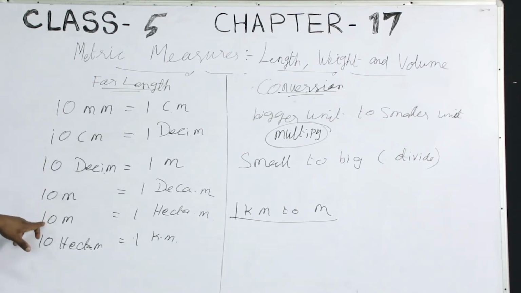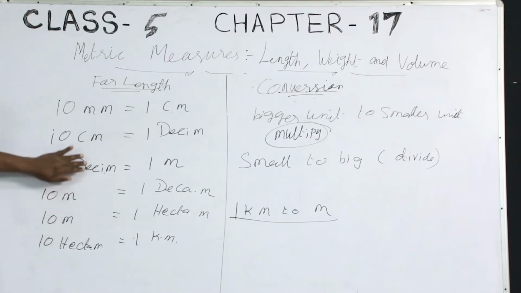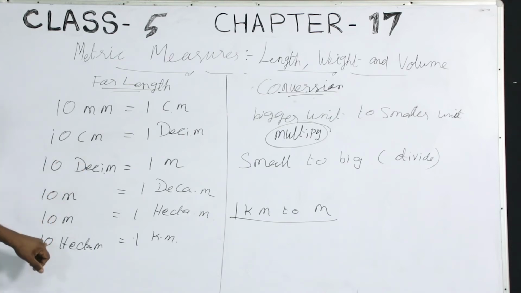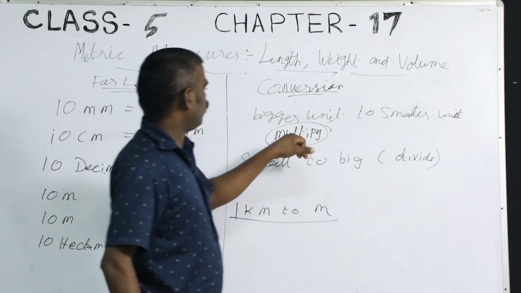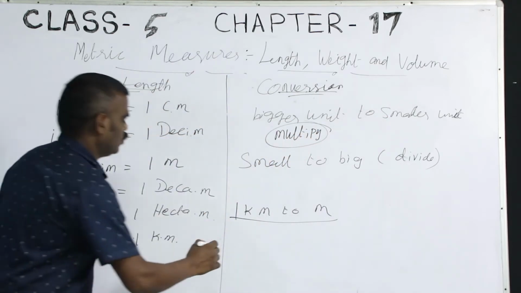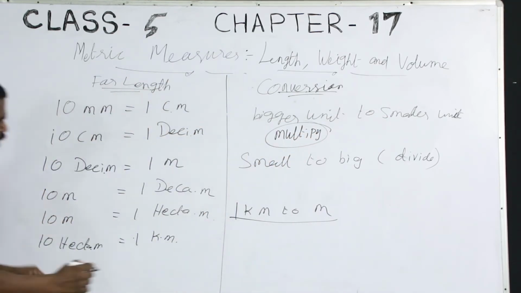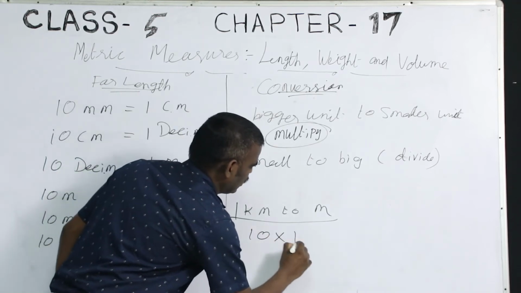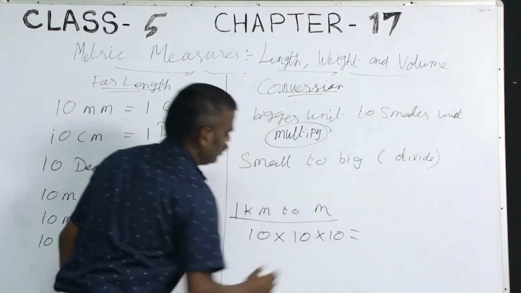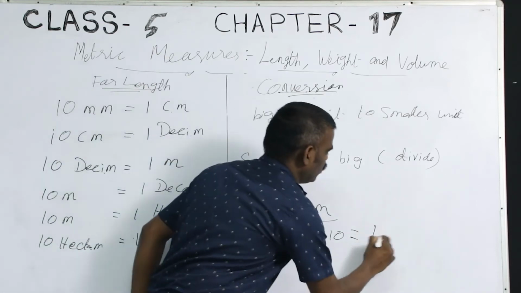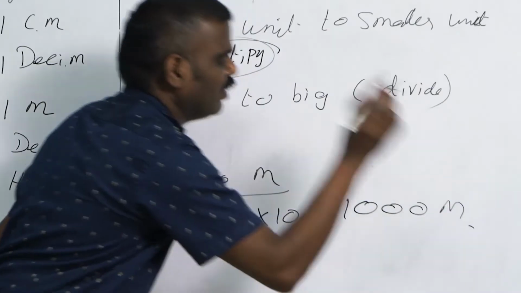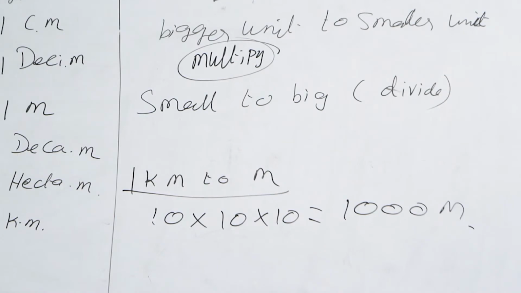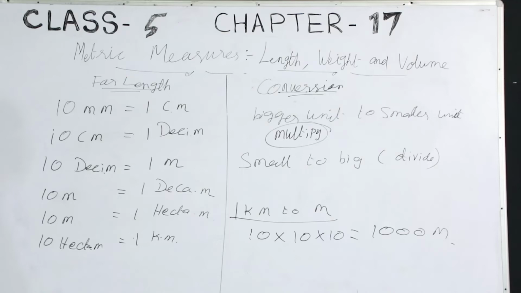There are 3 tens. Bigger to small, what are you going to do? Multiply. So, all the 3 tens you multiply: 10 into 10 into 10, 1000 meter. Understood? In 1 kilometer, 1000 meters are there.